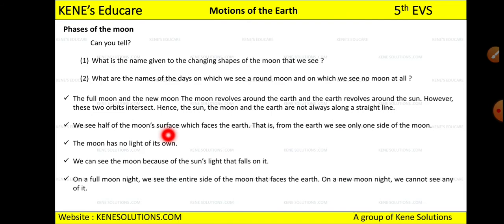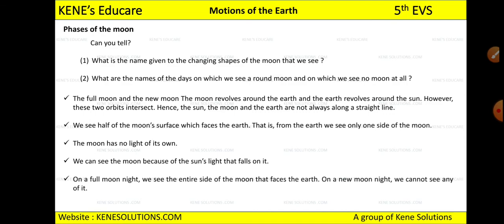Okay, and the moon has no light of its own, but still it shines so bright, right? But it doesn't have its own light. And we can see the moon because of the sun's light that falls on it. As I told you, the moon will revolve around the earth and the earth will revolve around the sun. So it is the sun's light that falls on it, and that is the reason the moon appears so bright, so white, so shiny.